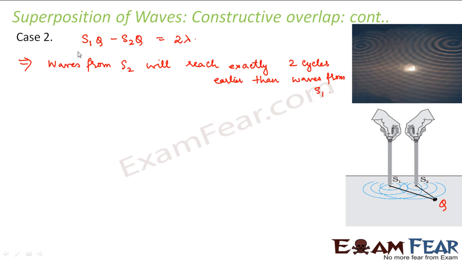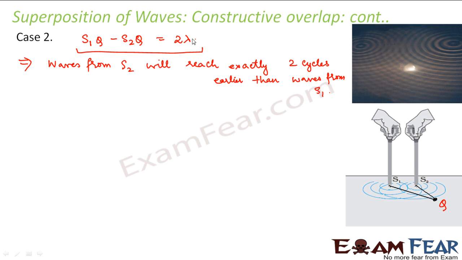Understand this statement properly. If the path difference is 2 lambda, since the path from S2 is smaller, the waves from S2 will have to travel a lesser distance, so they will reach early. How much early will the waves from S2 reach than S1?